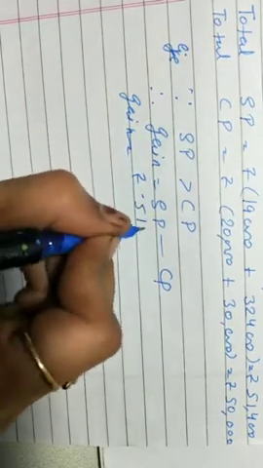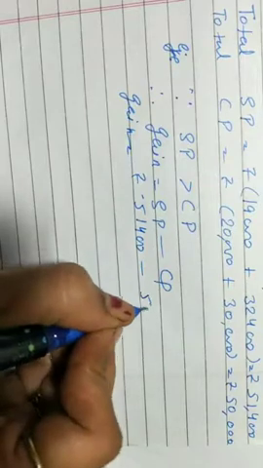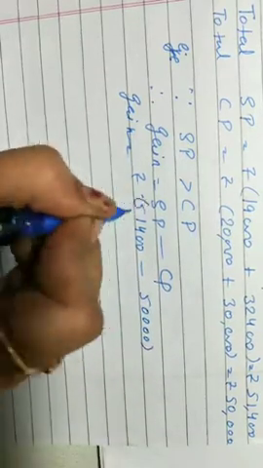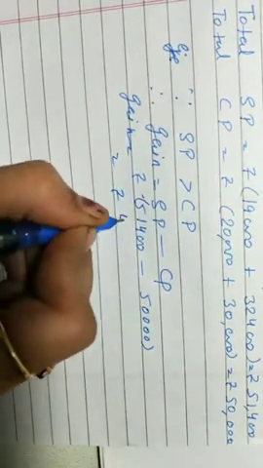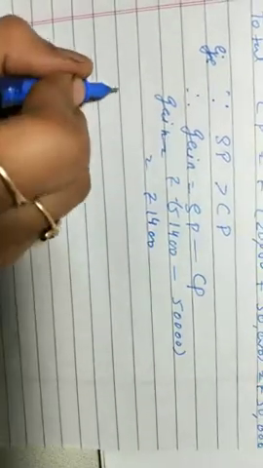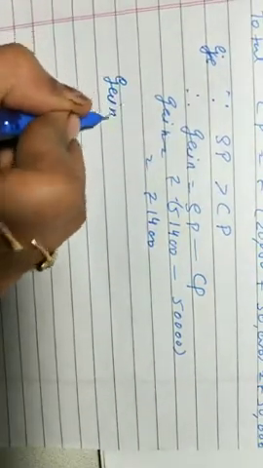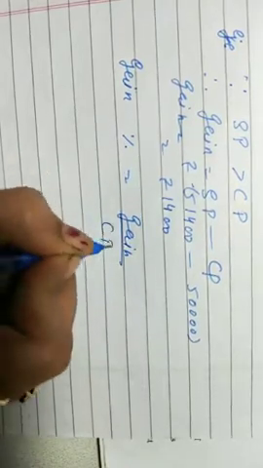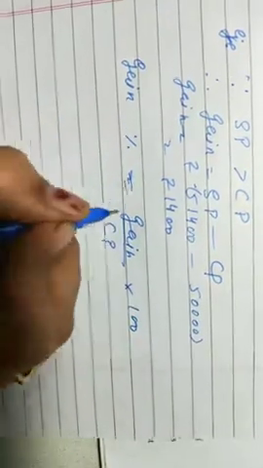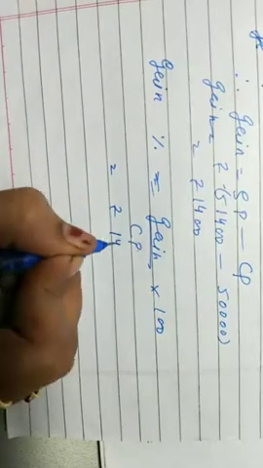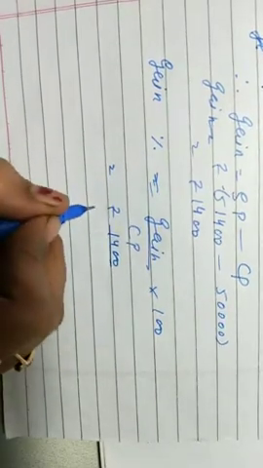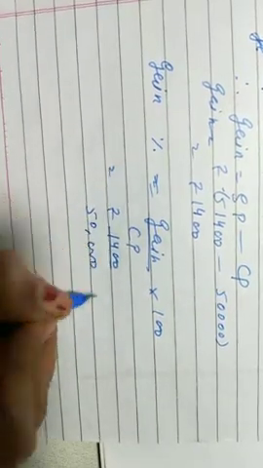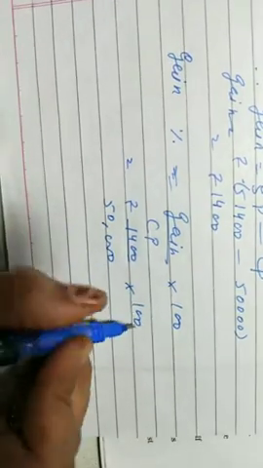Rupees 51,400 minus 50,000 is equal to rupees 1,400. Now I'll find our gain percent, which is equal to gain divided by CP into 100. That is equal to rupees 1,400 divided by our total CP as 50,000 multiply by 100.